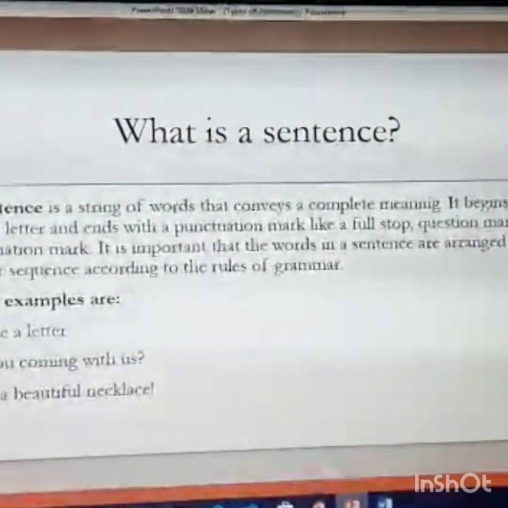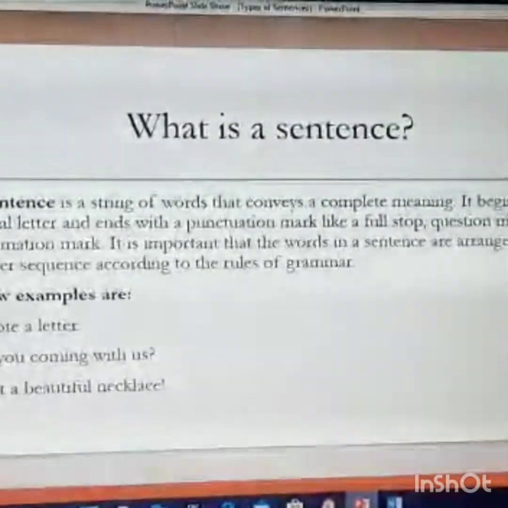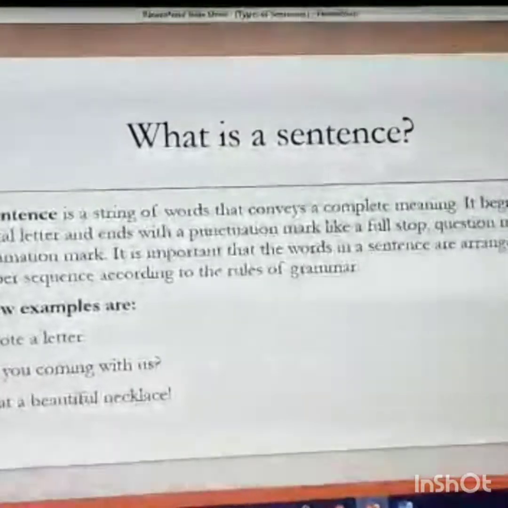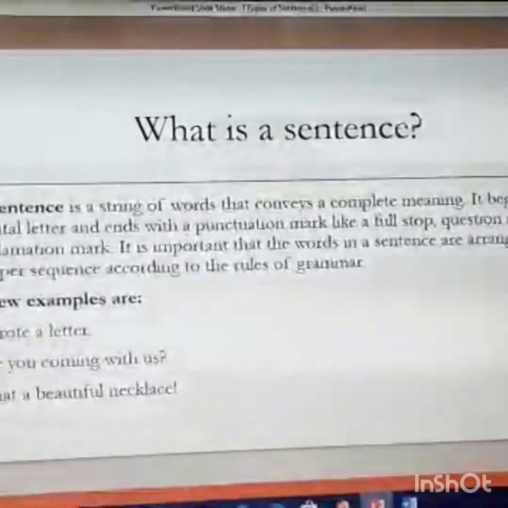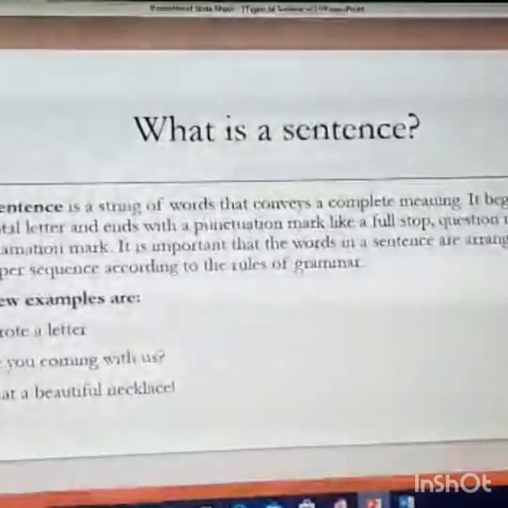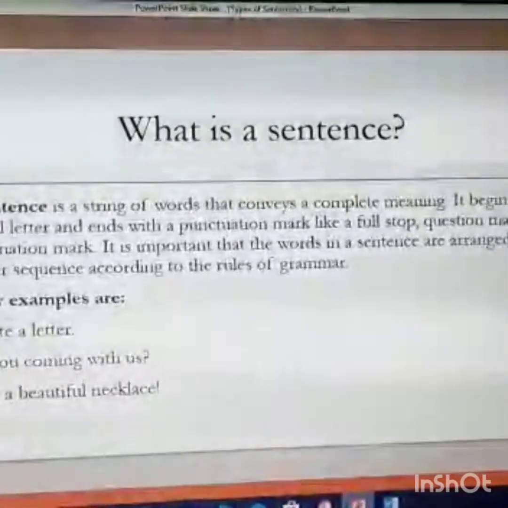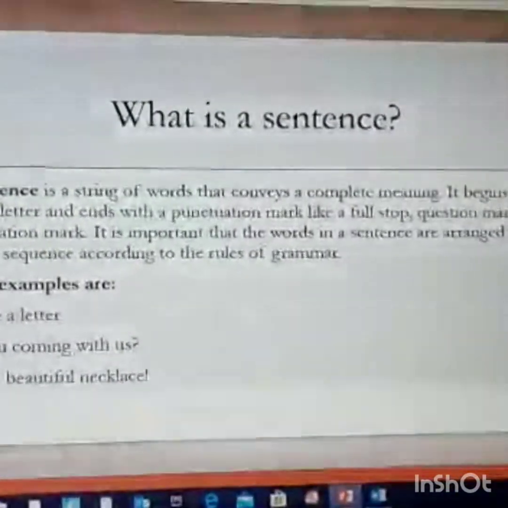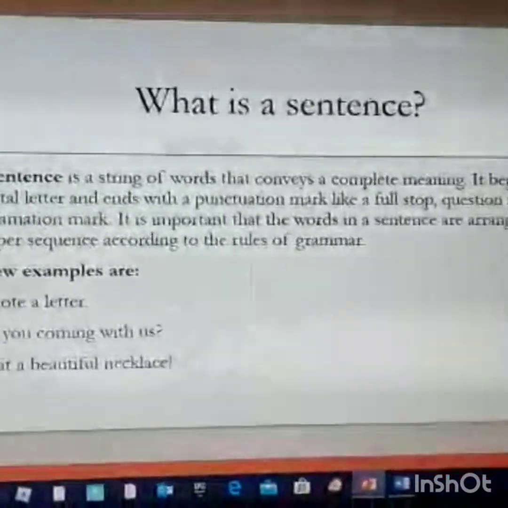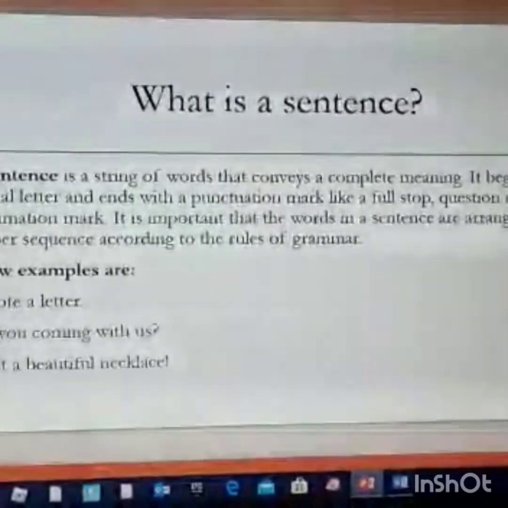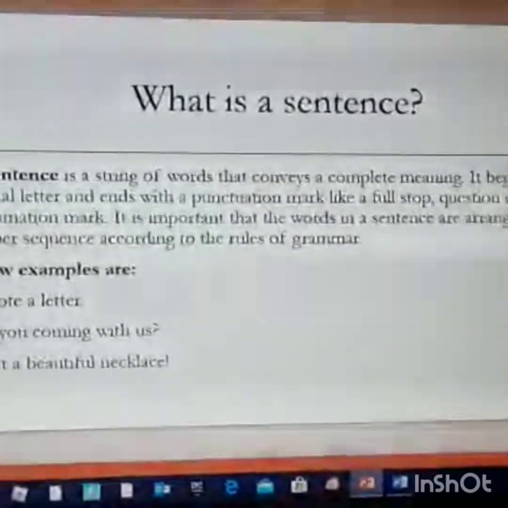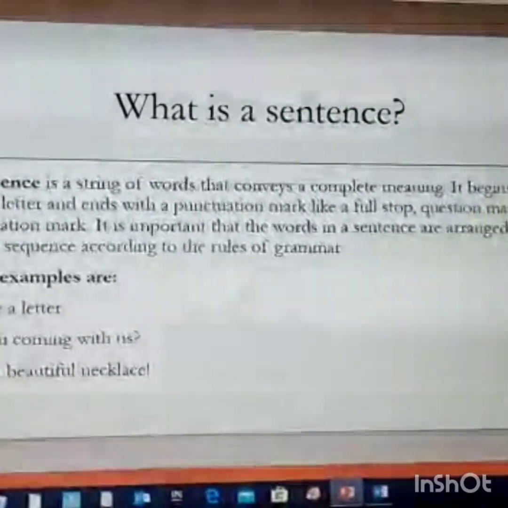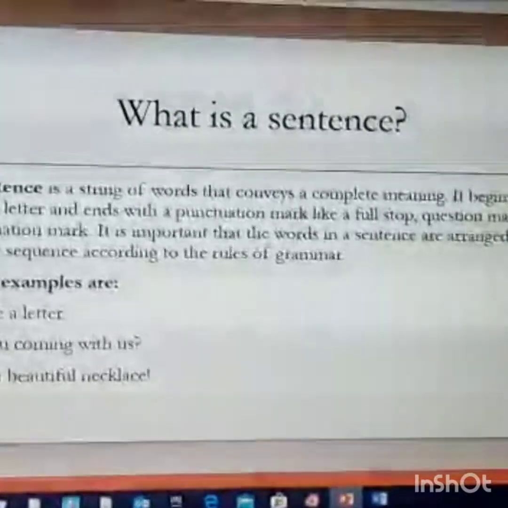Now, a few of the examples are: I wrote a letter. If I say I wrote a letter, it begins with a capital letter and ends with a full stop. It is conveying a complete meaning. It is a sentence. But if I write wrote a letter, then wrote a letter would not convey any complete meaning, so that would be a phrase.